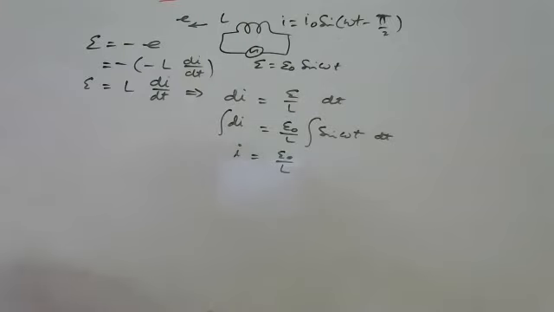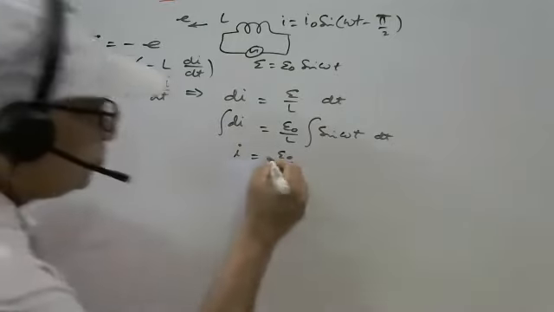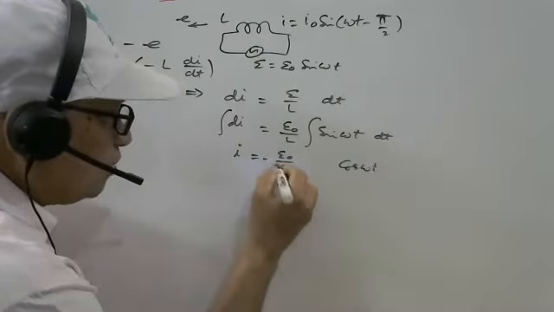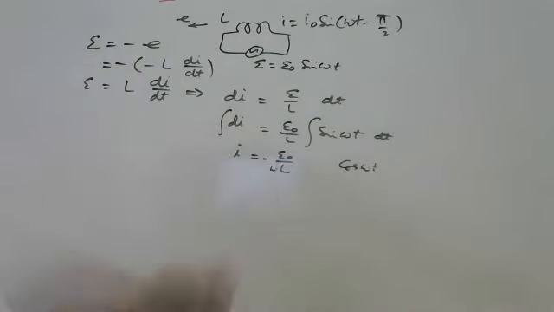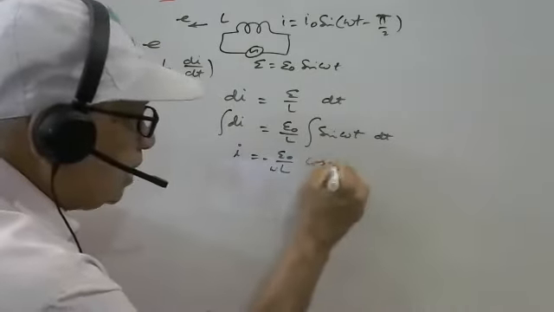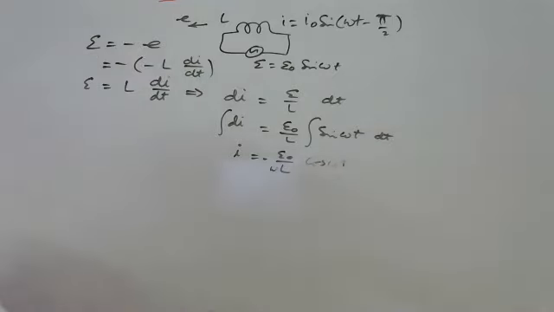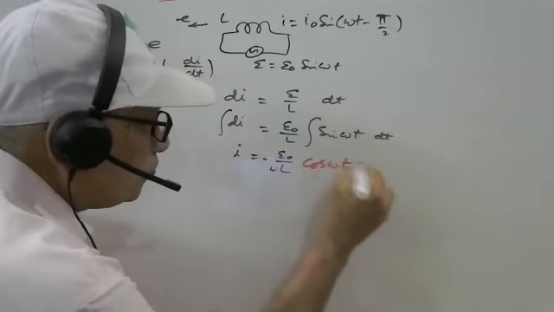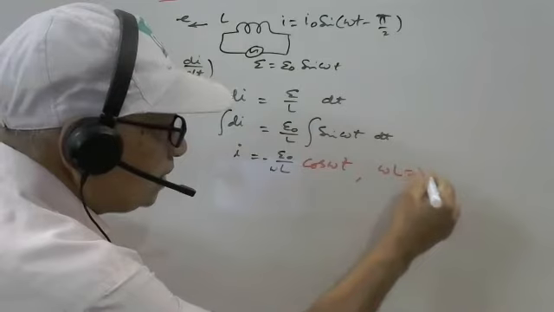What is the integration of sin omega t? It is minus cos omega t upon omega. And what is omega L? Omega L we write as XL.